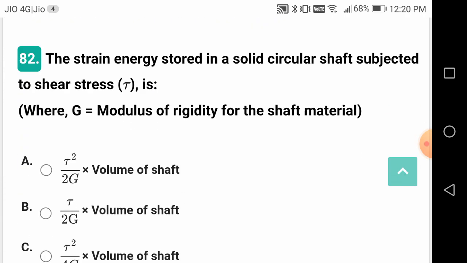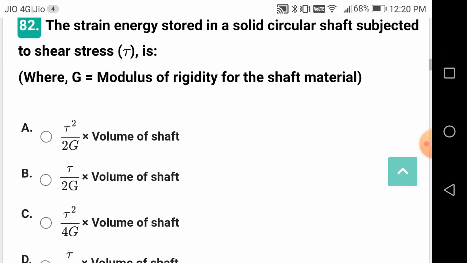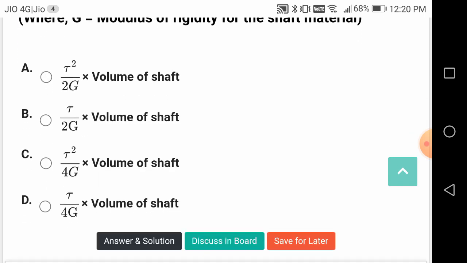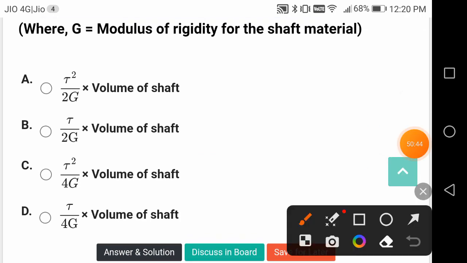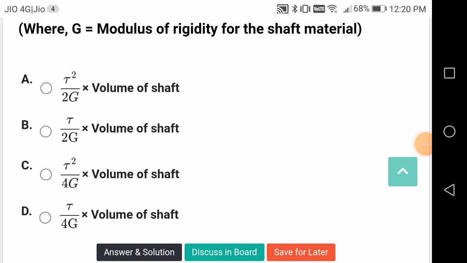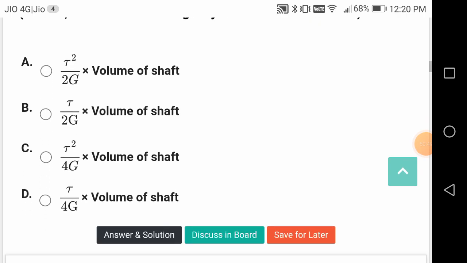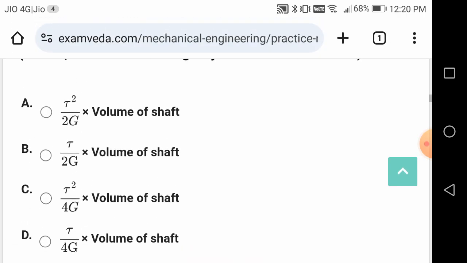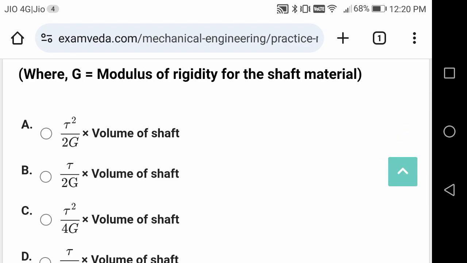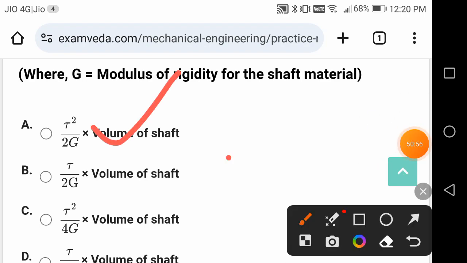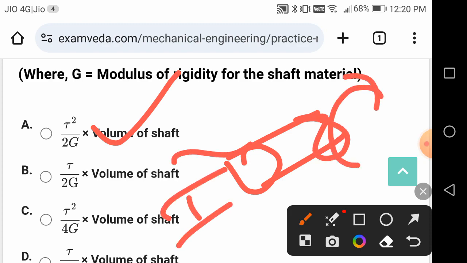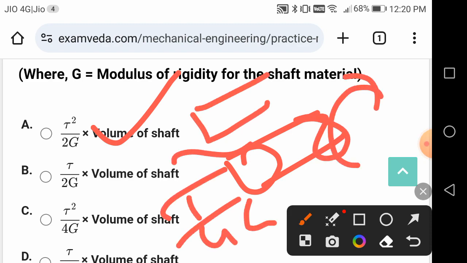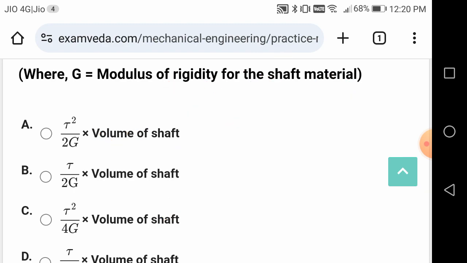The strain energy stored in a circular shaft subjected to shear stress tau is a good question, friends. Tau square by 2G into the volume of the shaft. You will get tau square by 4G when it is subjected to torsional shear stress, but for tangential shear stress it should be tau square by 2G. But here the situation is like this, friends. Tau, tau. It's called tangential shear stress.